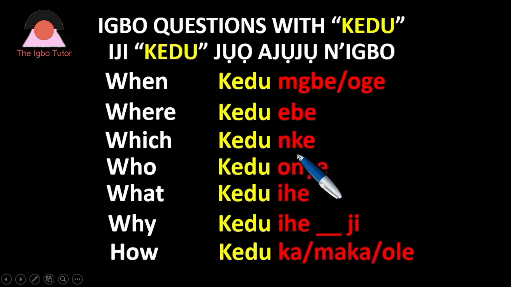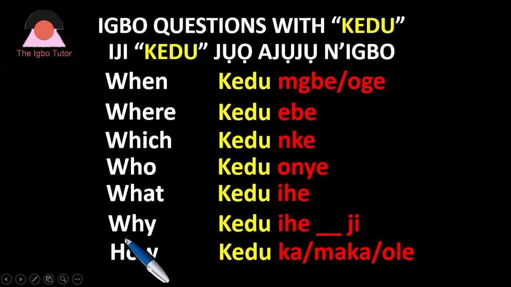So it's kedu nke. Then we go to who. Who is kedu onye? Onye is a person. So who is referring to a particular person among a number of people. So we say kedu onye. Onye is a person. Onye bụ onye. Who is that? Okay? So we go to what? What? We're talking about kedu ihe. Ihe is something, okay? So what is talking about ihe, something. So kedu ihe, which particular thing are we talking about?